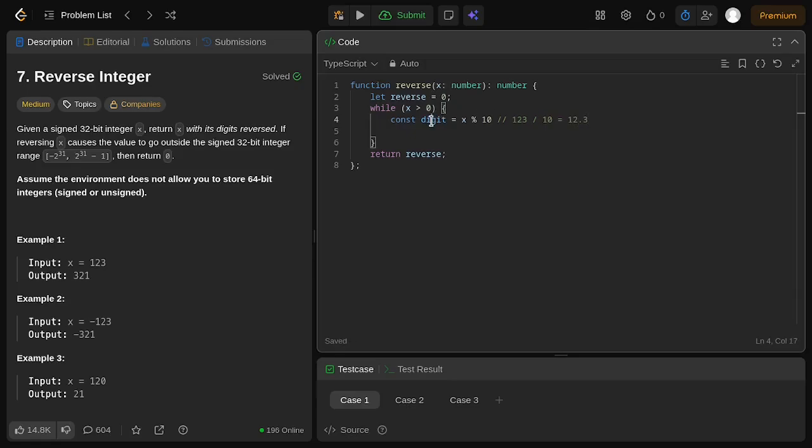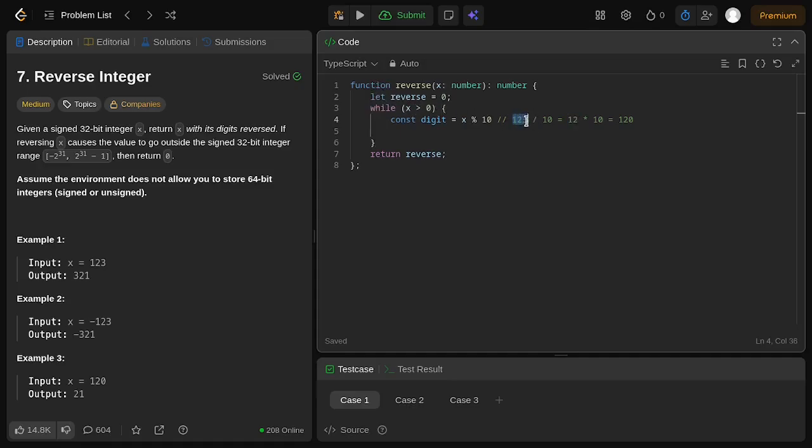But since we are using the digit, the 12.3 is going to be returned as the 3 only. Why? If we use direct division, we have the value of 12 and the remainder is 3. If we use 12 multiplied by 10, we get 120. In order to get to 123, we need to add 3, so that is the difference, and the 12 is the value of the new x that we need to take note of to be processed in the next iteration of the while loop.